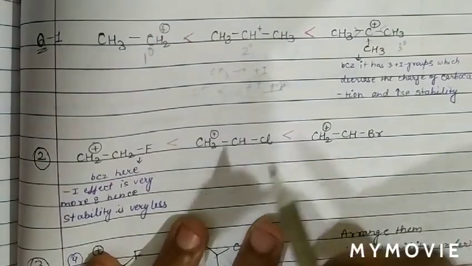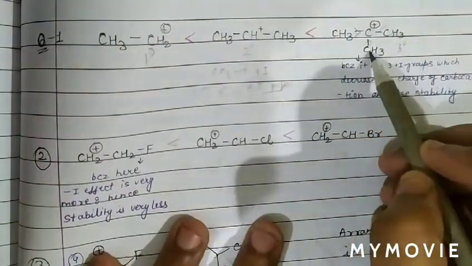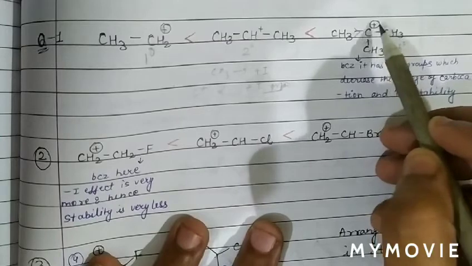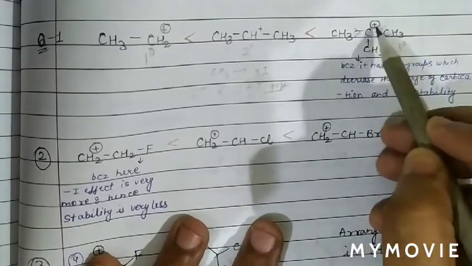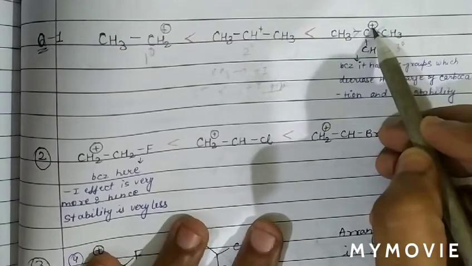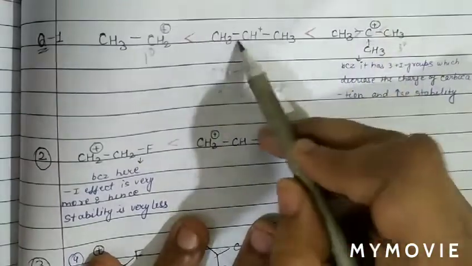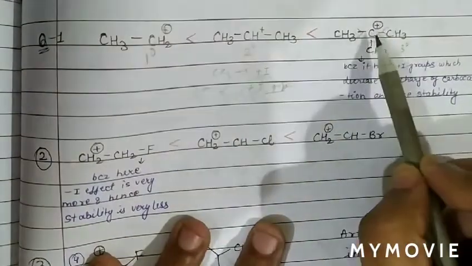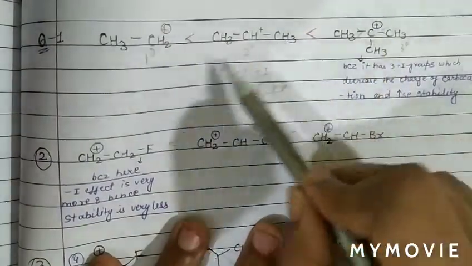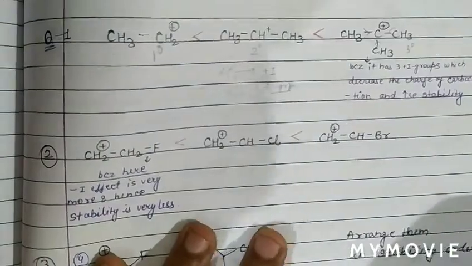So the order of stability is: more electron releasing groups, more the positive charge will be decreased. So more plus I groups means less positive charge, means more stability. There are 3 groups, 2 groups, and only 1 group. So the order of stability of carbocation is 3 degree, then 2 degree, and then 1 degree. Now see the next question.